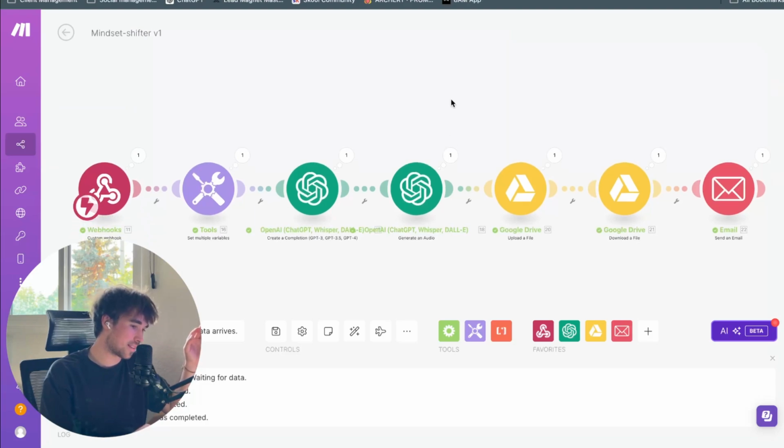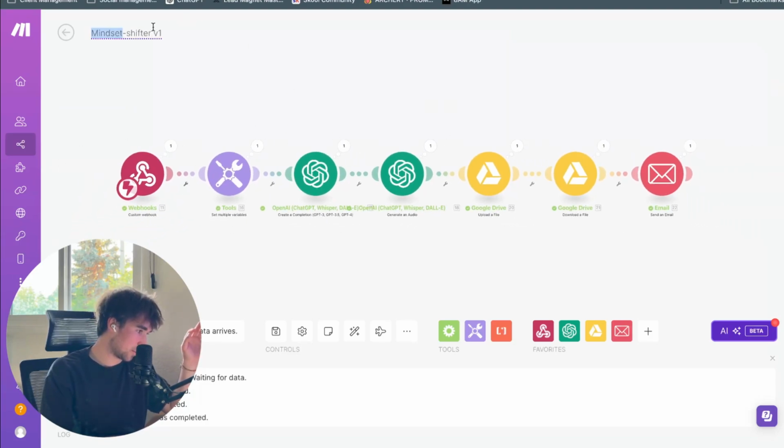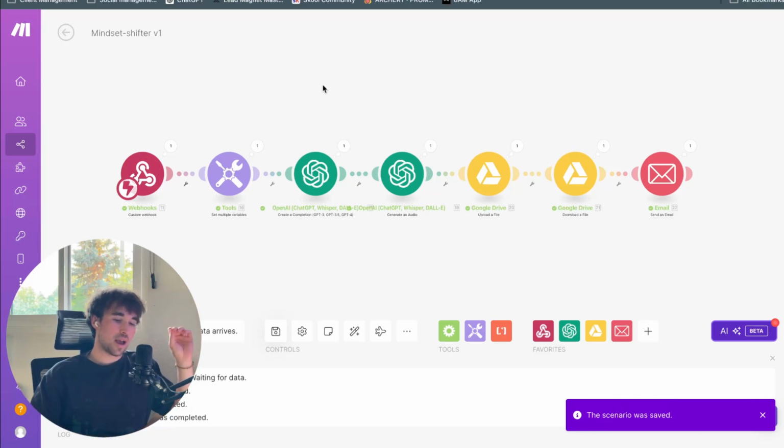We're going to call it quits right there. Here's the build, Mindset Shifter V1. We'll save it just so I have it in the archive.